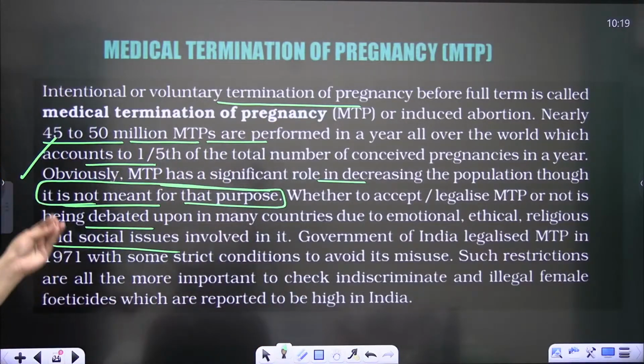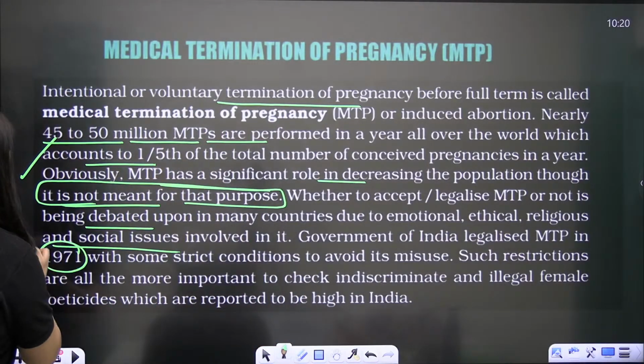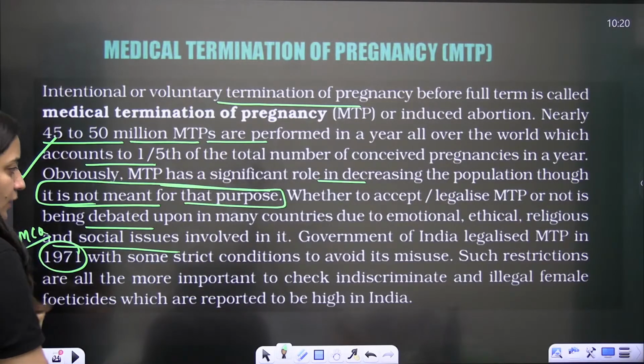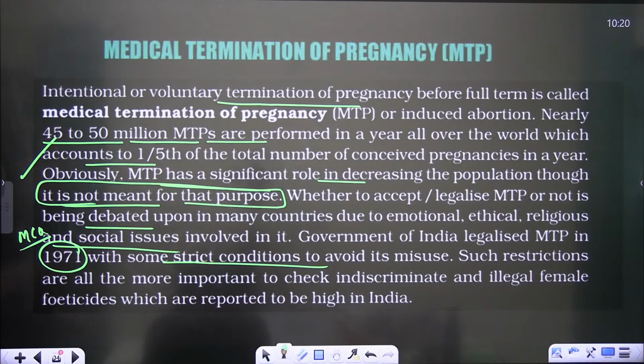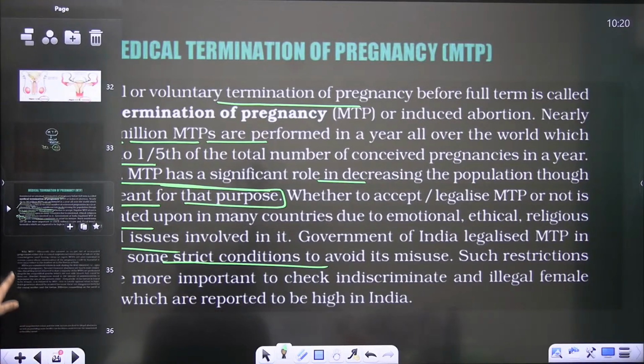Clear? So the government of India legalized it in 1971. It is a very important MCQ. But yes, some strict conditions are there to avoid misuse. Clear?